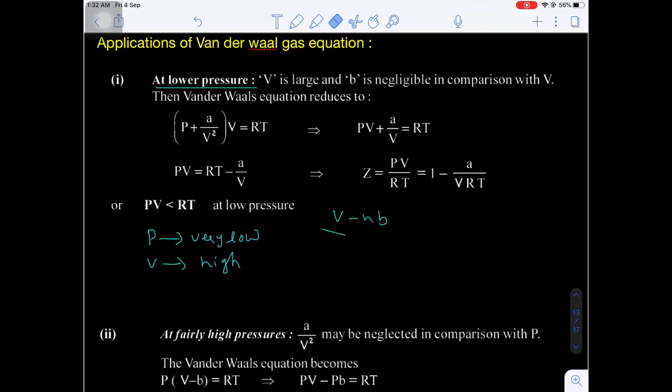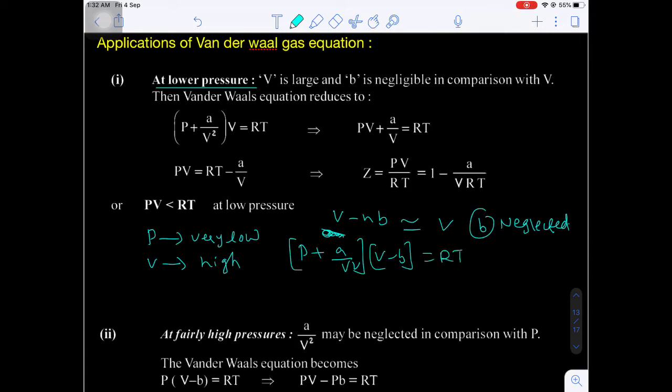Now here, if the volume is very high, then the volume occupied by the individual molecules can be neglected. That means V minus nB is almost equal to V. What are we neglecting here? The B value. So for 1 mole of the van der Waals equation, P plus A by V square into V minus B equals RT. Now I am ignoring the B value. So what about the net equation? P plus A by V square into V equals RT.